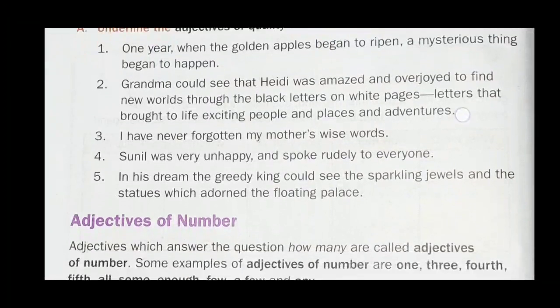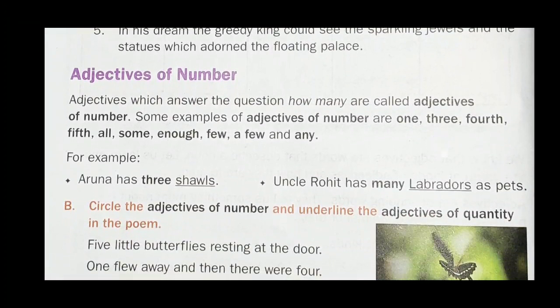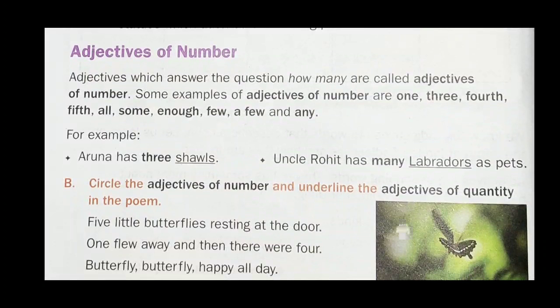Let's move to the next kind, that is adjective of number. As its name is clear, this kind of adjectives tells us about the number of noun. Such kind of adjectives answer the question how many, all the numbers and amount of countable nouns.